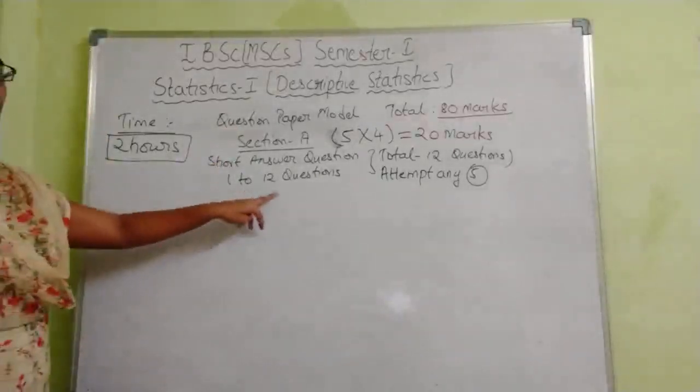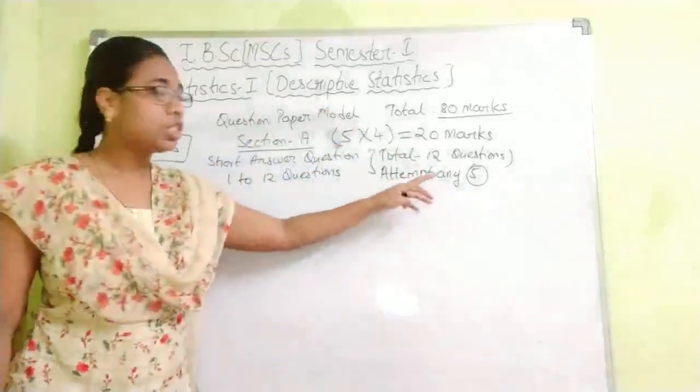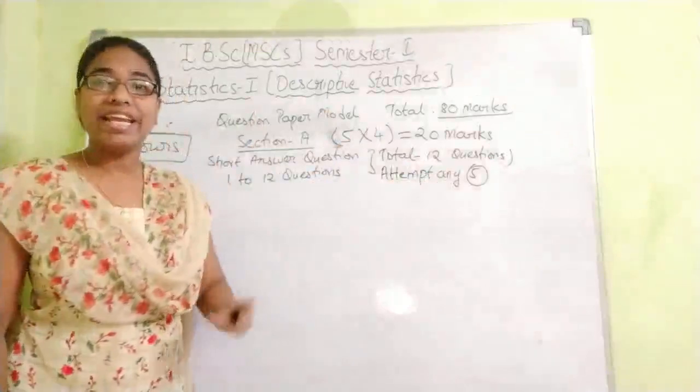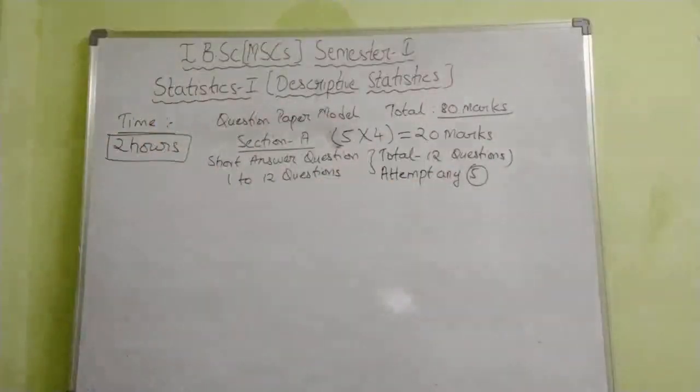So 1 to 12 questions. 12 questions will be given. Out of 12 questions you will be attempting any 5. Each question carries 4 marks. So 5 fours are 20 marks for your section A.